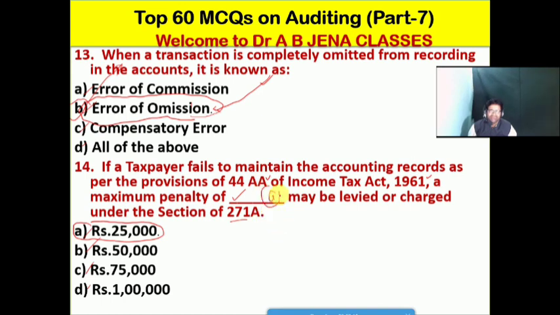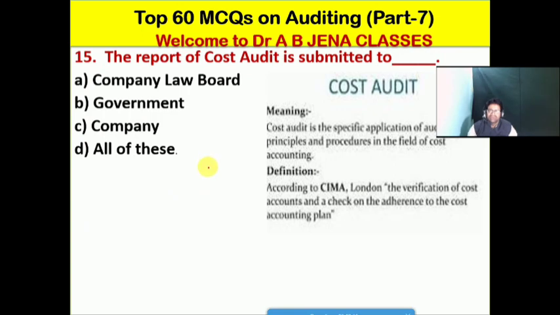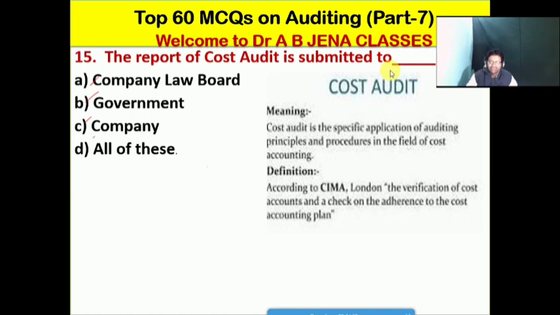So A is the right option for this MCQ. Next one, we will see: the report of cost audit is submitted to whom? A, company law board; B, the government; C, the company; D, all of this. So here the right option is D. The report of the cost audit is submitted to the company law board as well as the government and the company, to all. So friends, here we will discuss a little bit what is the meaning of a cost audit.